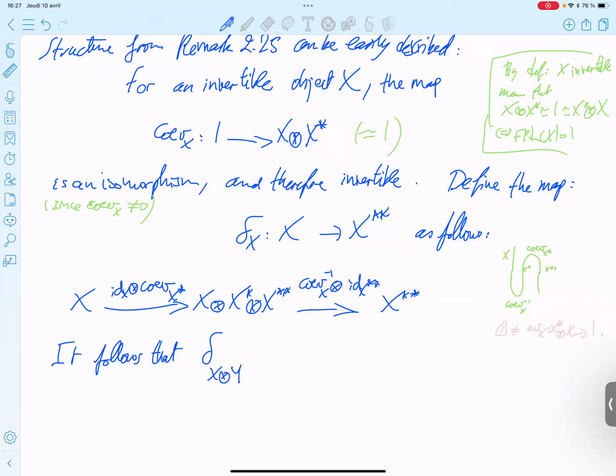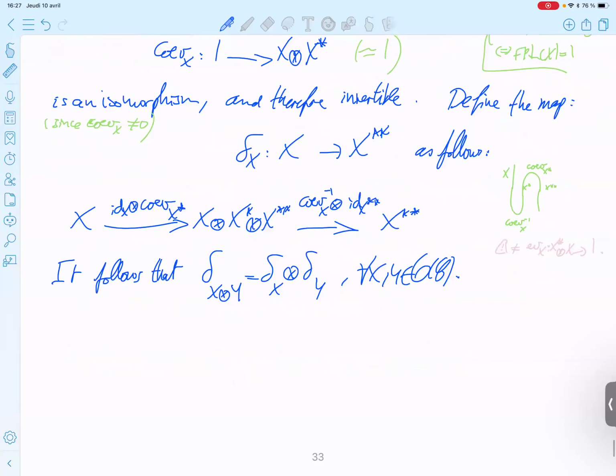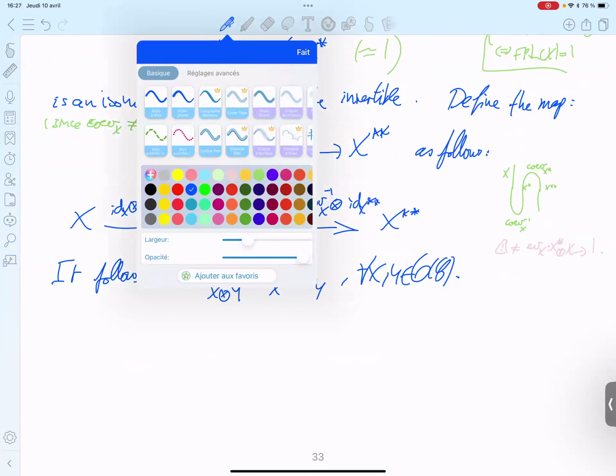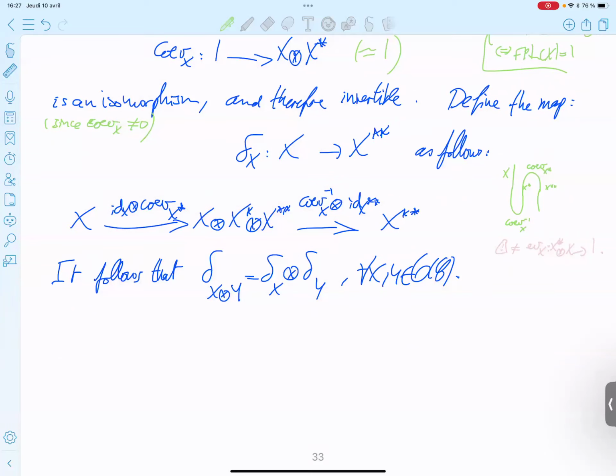So you have that for all simple elements. Pictorially, you can see it as follows. You have X and Y, and you do the same picture as before.